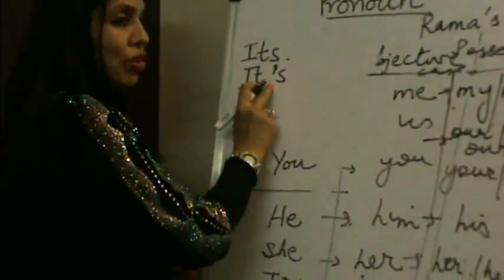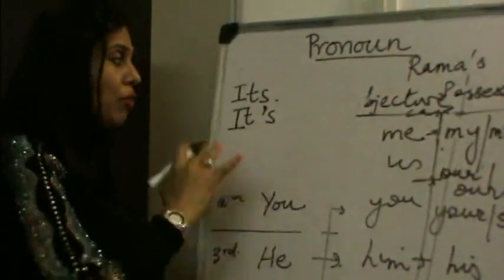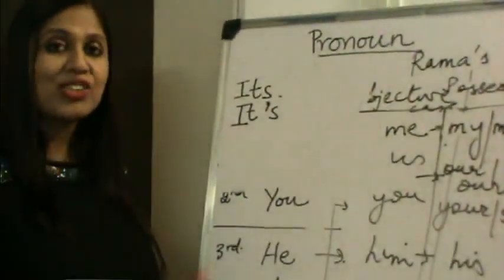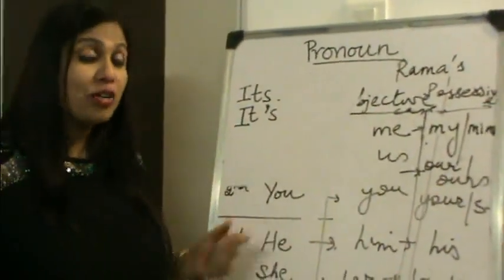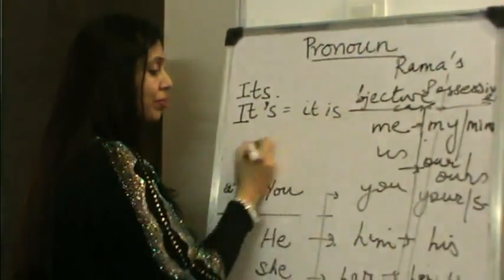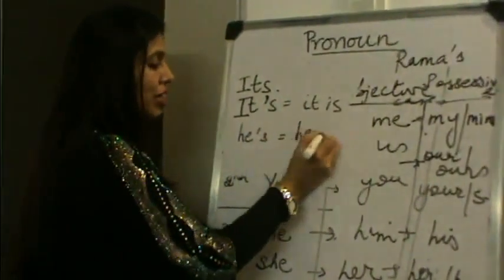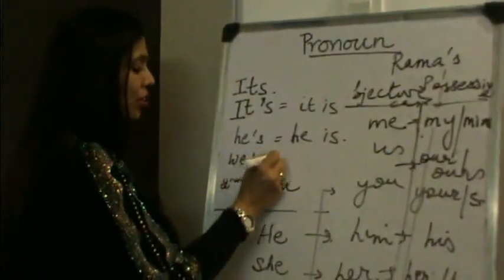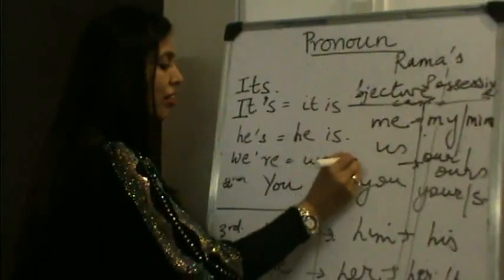Whenever I make use of the apostrophe along with a pronoun, it means that I am contracting two words or making use of them as a short form. So it's is equal to it is. He's is equal to he is. We're is equal to we are.